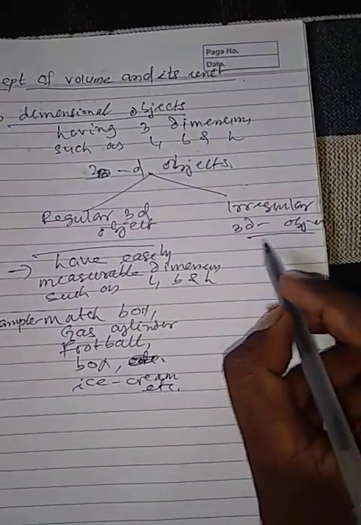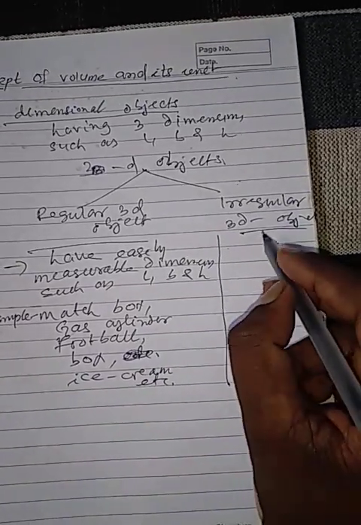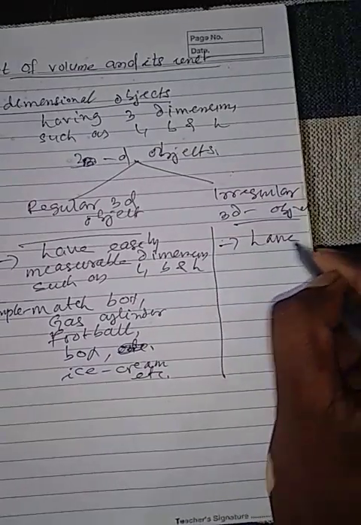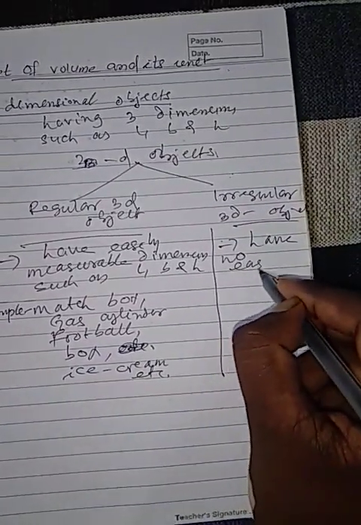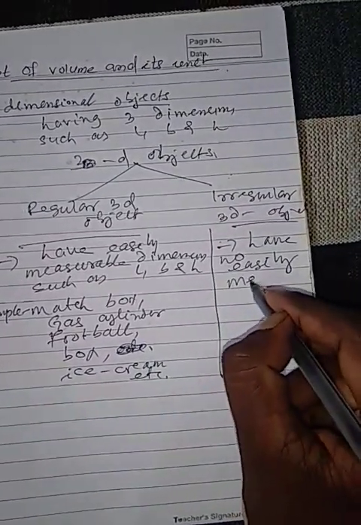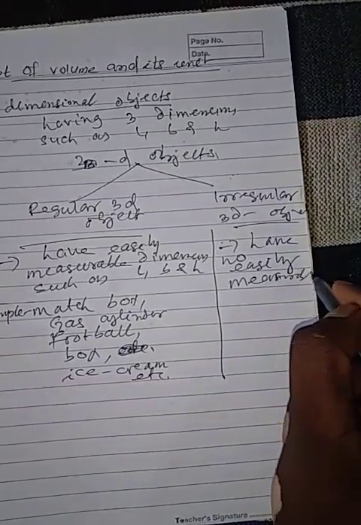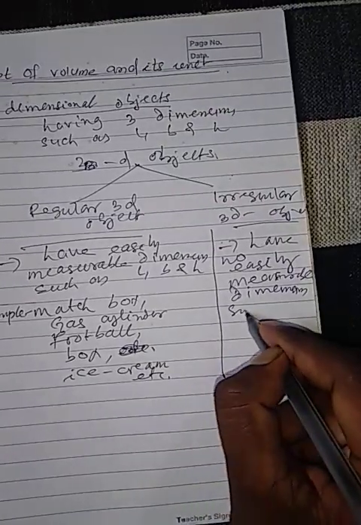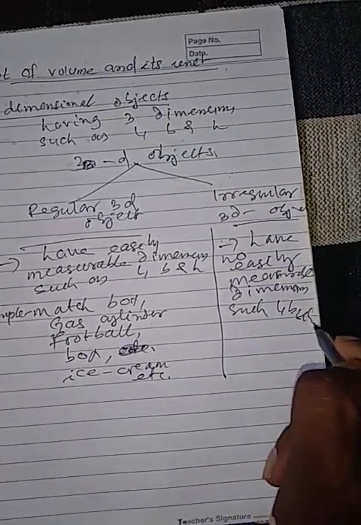Now we discuss irregular three-dimensional shapes or objects. Irregular three-dimensional objects have no easily measurable dimensions such as length, breadth, and height.